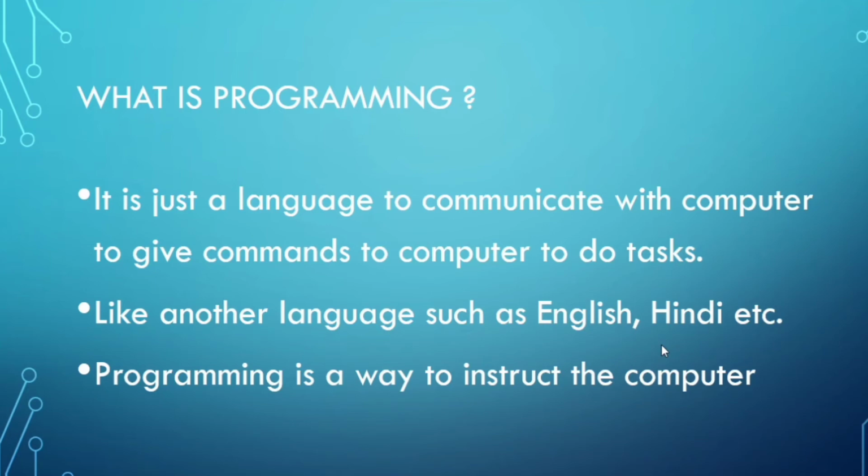Suppose you want to communicate with another person, you can communicate in their native language, or in English or Hindi. To communicate with one another, language is used. If you want to communicate with computers, use a programming language. A programming language is the way to instruct the computer. If we write code, we are giving instructions to the computer to perform a certain task. Suppose I have written hello world, the computer will show hello world. In simple words, we can communicate with computers by using a programming language. So programming is a way to instruct the computer to do a certain task.